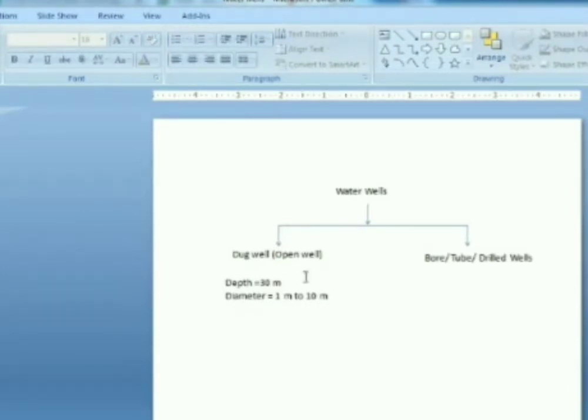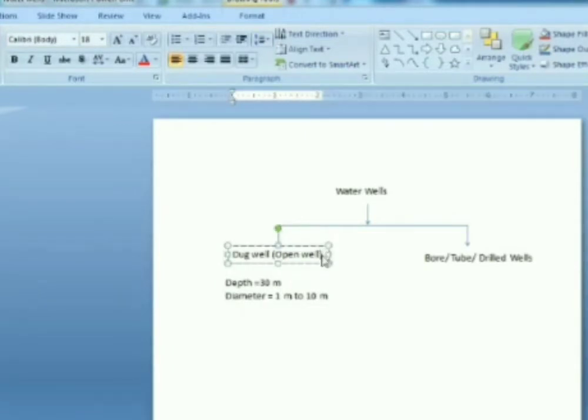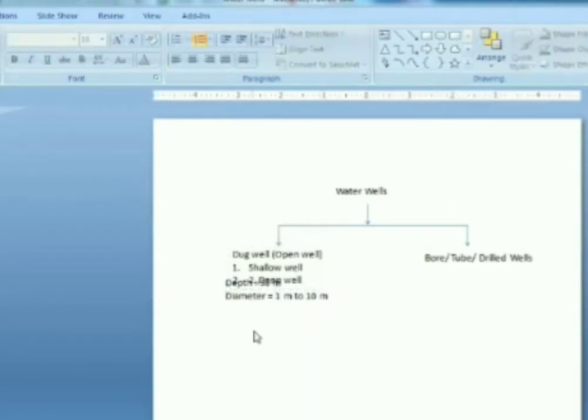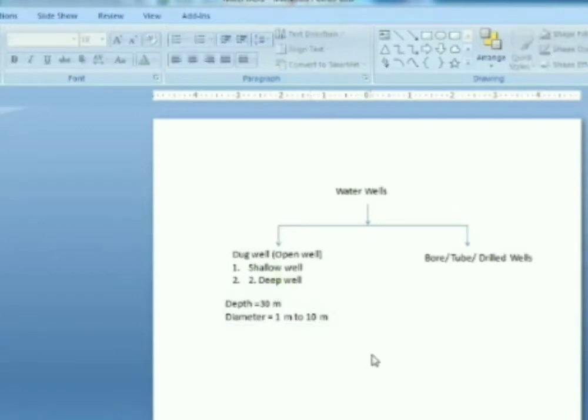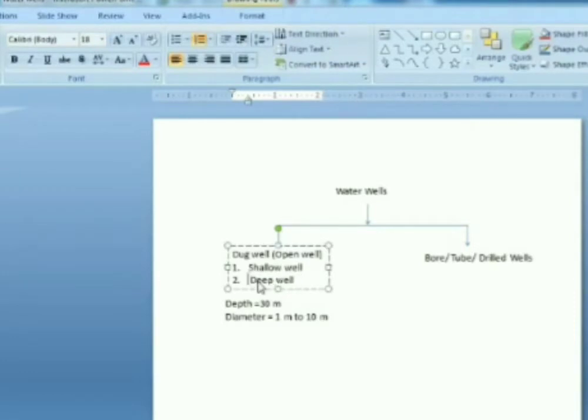Okay, there are two types that we have discussed. So first one I called it as shallow well, and second one I have called it as deep well. Okay. So the shallow well and the deep well, they have nothing to do with the depth of the well. So please understand the basic difference.